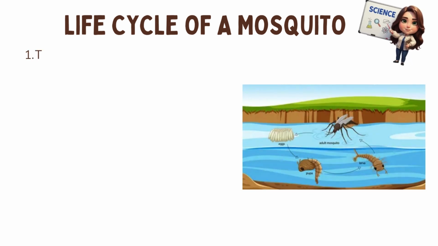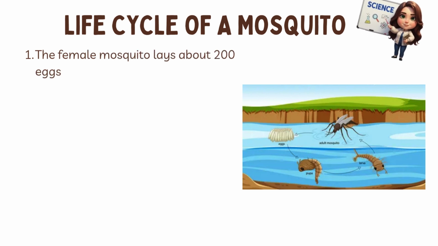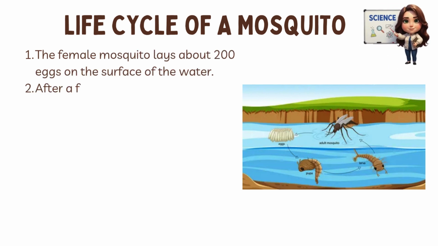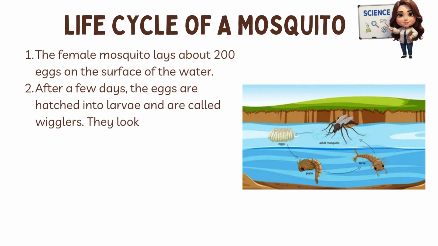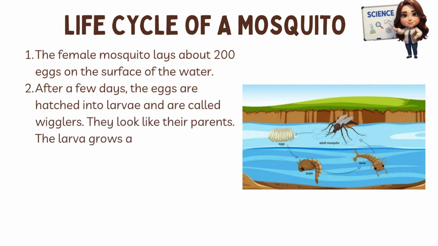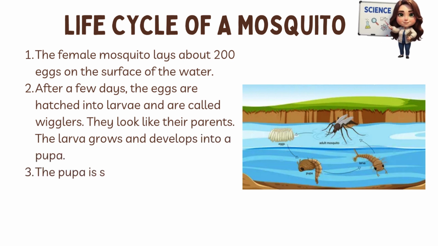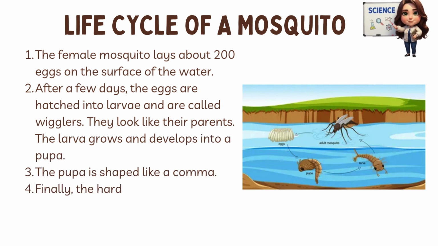See the illustration below. The female mosquito lays about 200 eggs on the surface of the water. After a few days, the eggs are hatched into larvae and are called wigglers. They look like their parents. The larva grows and develops into a pupa. The pupa is shaped like a comma.